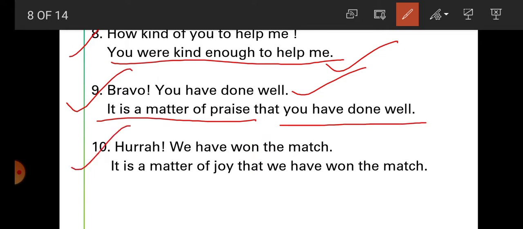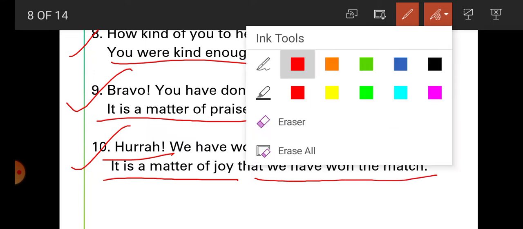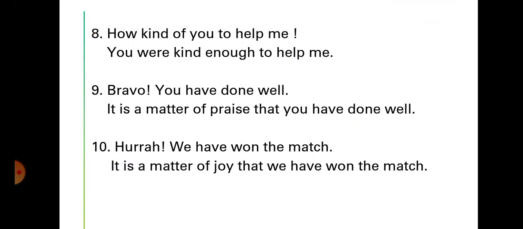Now number 10, student: "Hooray, we have won the match." What does "hooray" indicate here? It indicates that we have won something and we are celebrating it. So here, in an assertive sentence, we can say, "It is a matter of joy that we have won the match." So student, here we have learnt how we can change exclamatory sentences into assertive sentences.